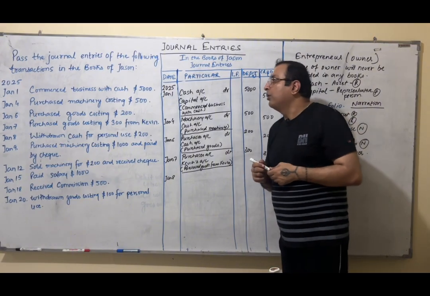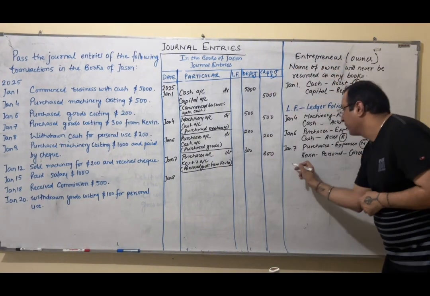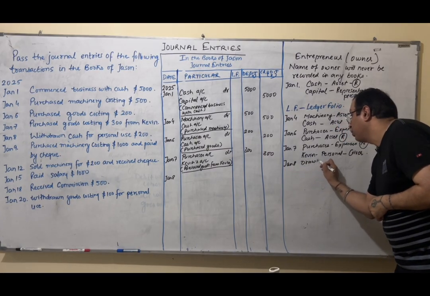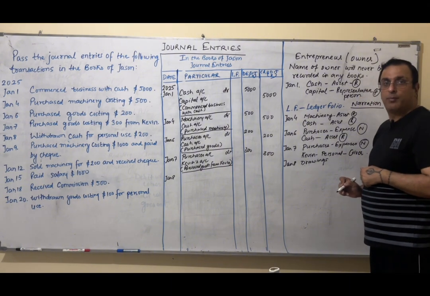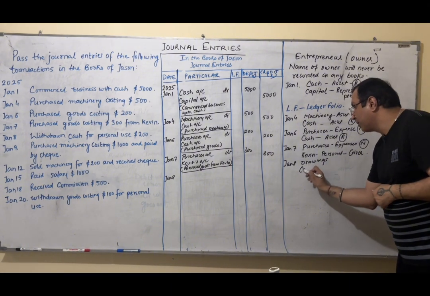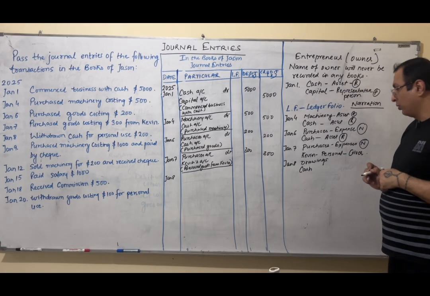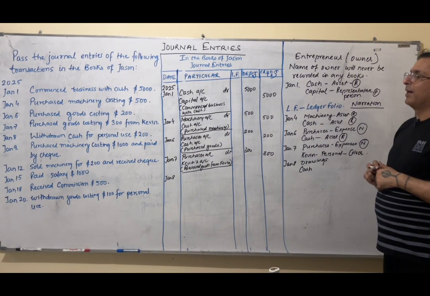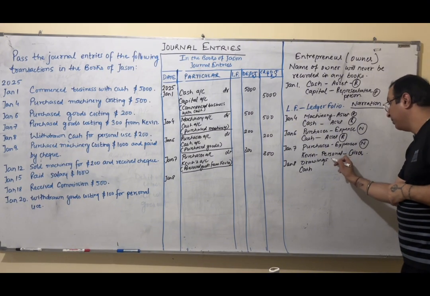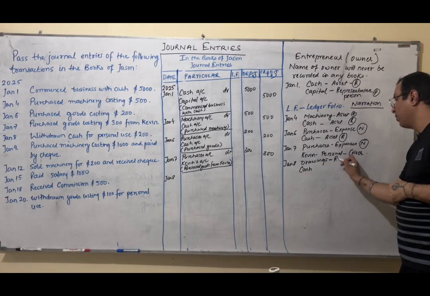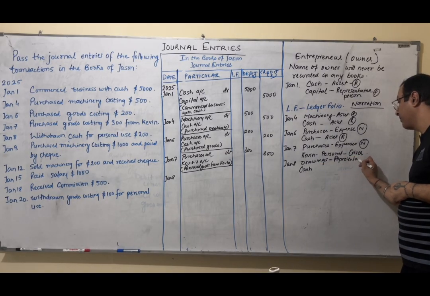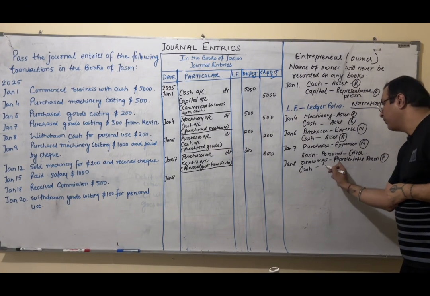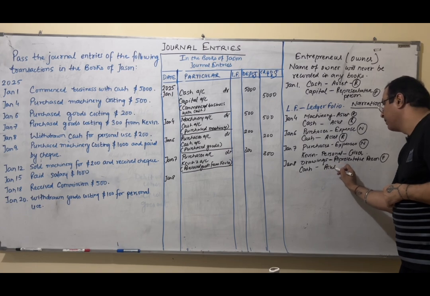Here, how do we do this transaction using the golden notes? Let us see. Jan 8. We have two aspects. You can see the term used for any cash withdrawn or goods withdrawn for personal use is drawings. And withdrawn cash, right? So, the two aspects are drawings and cash. Who is drawing money? Jason. But I cannot write Jason's name there. So I'm replacing Jason with drawings. So I will say drawing as representative person. That means it's a personal account. And cash we all know it's an asset. So it's a real account.